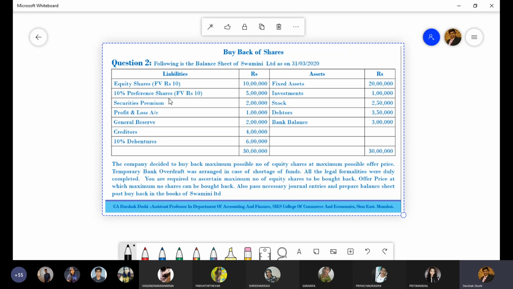All the legal formalities were duly completed. You are required to ascertain maximum shares that can be bought back. Also pass necessary journal entries. Prepare balance sheet post buyback. We will ignore the balance sheet as of now. We will find out the number of shares, offer price, and pass journal entries. Prepare the format.